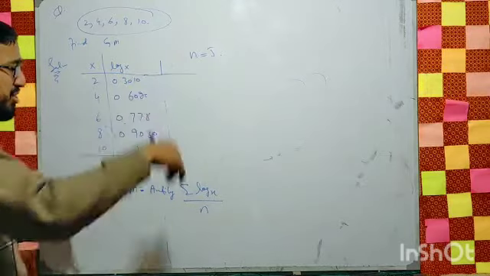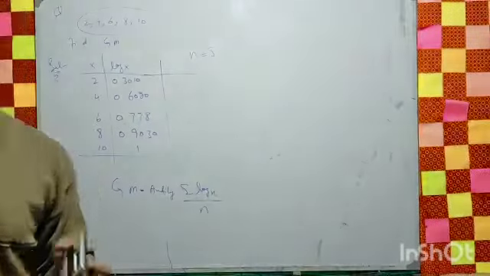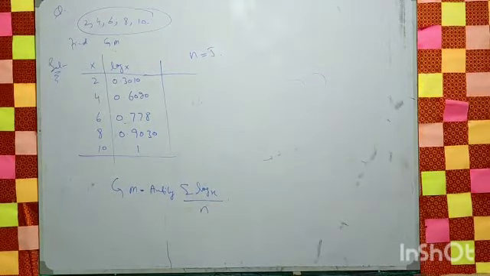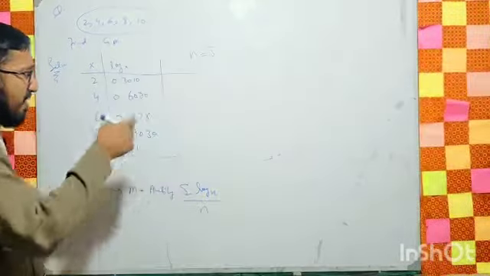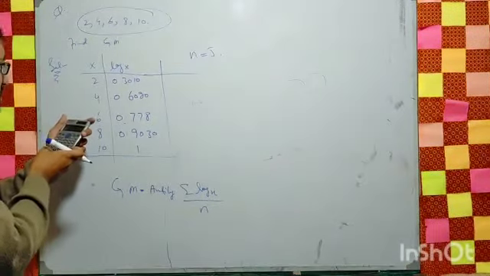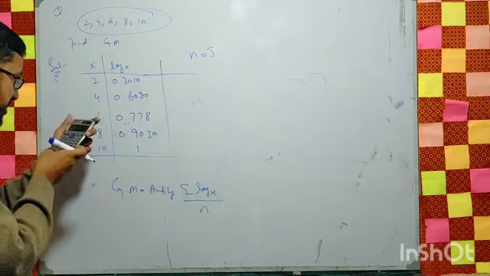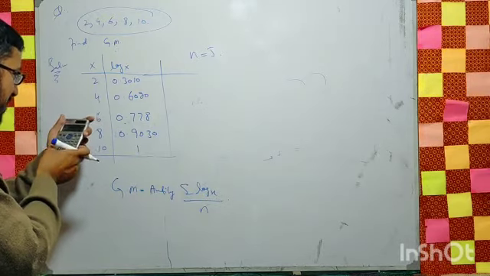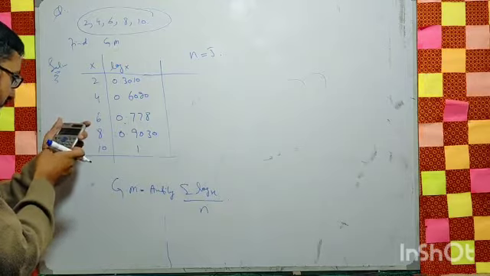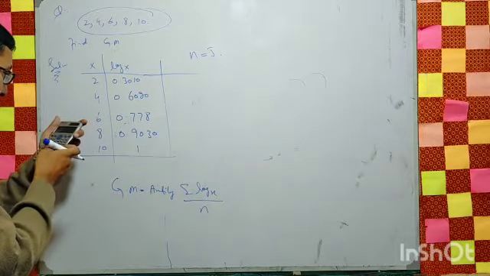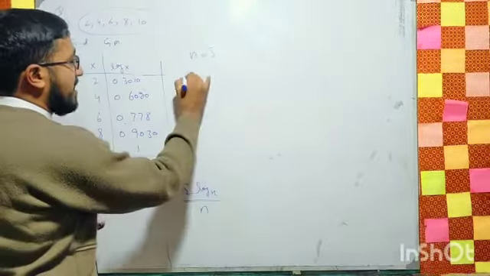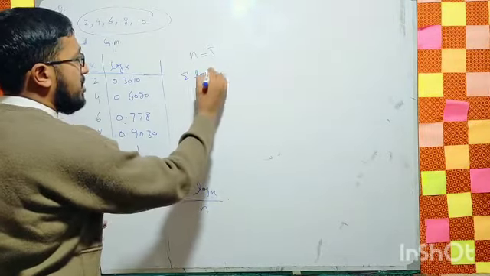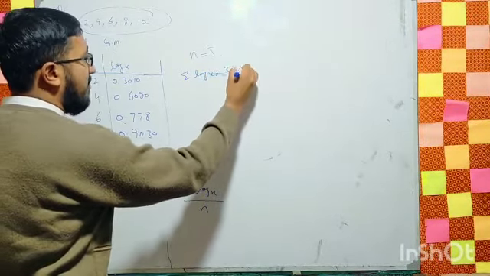Now, what do we do in this situation? Now we need the summation of the log of x. So in this situation, we will add these values. First of all, there are 5 values, so count them one by one. It will be equal to 0.301 plus 0.602 plus 0.778 plus 0.903 plus 1. So it will be equal to 3.584. Look at it. So we have this summation log of x. So summation log of x is equal to 3.584.